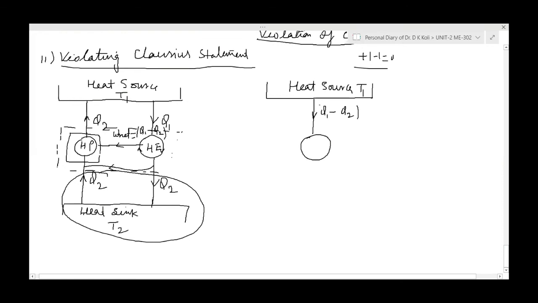Q1 we are taking and Q2 we are giving, the difference is Q1 minus Q2. And what is the work done? Work done is Q1 minus Q2, as earlier, because it's a combined system. We are producing only this amount of work. So this engine is producing W net equal to Q1 minus Q2. But what is the meaning of this?